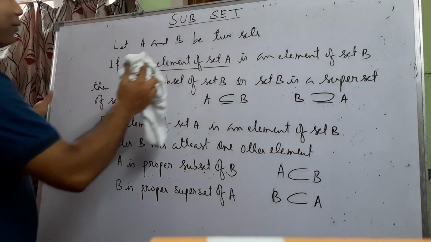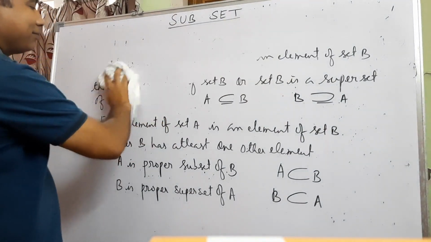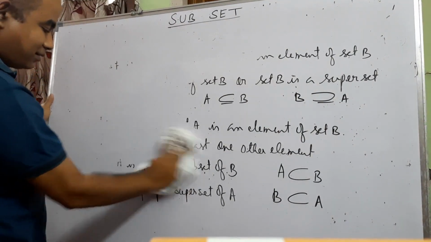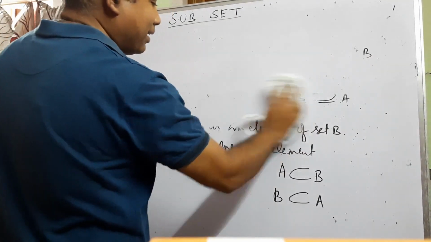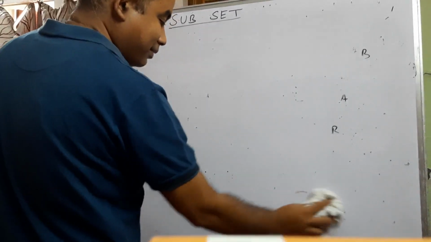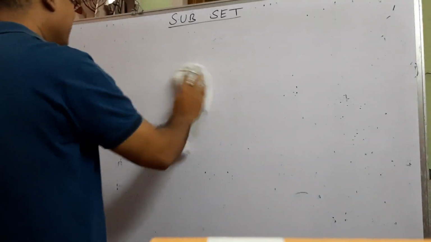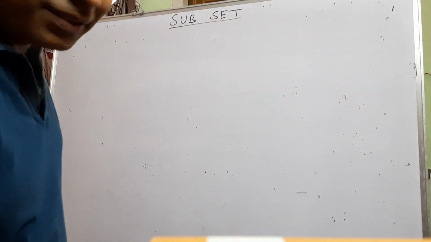Now let us see one thing. A set is given to you and you are going to form its subsets.